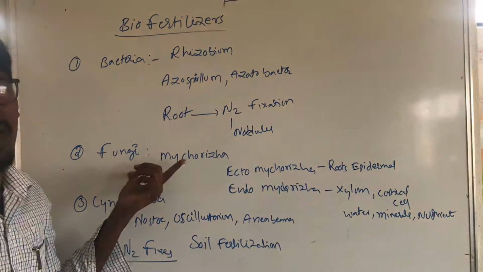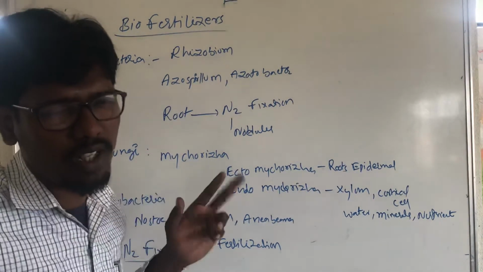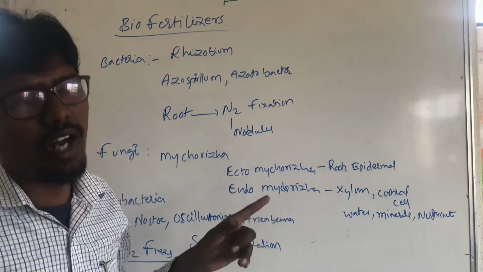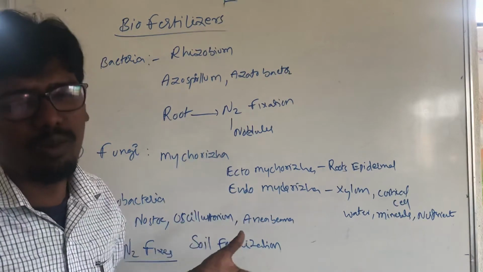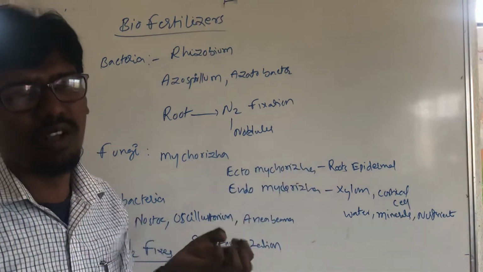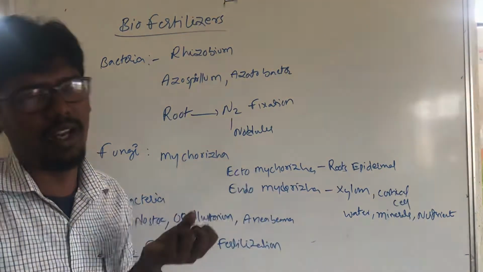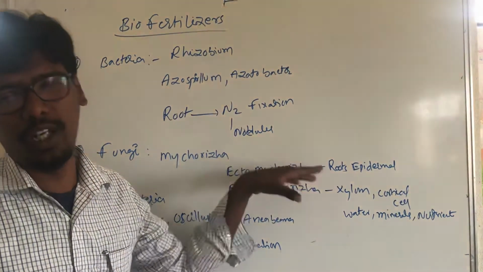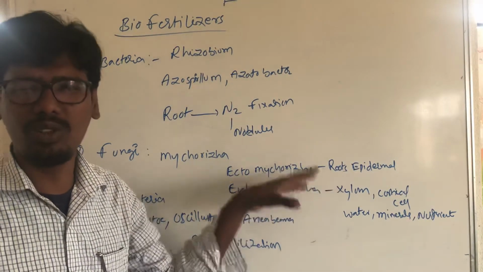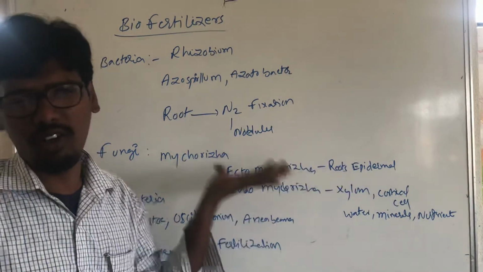Next, fungi means mycorrhiza. This mycorrhiza is of two types: endomycorrhiza and ectomycorrhiza. Ectomycorrhiza is found in the epidermal tissue of the roots, protecting the outer layer. The roots take in different types of organic materials from the soil, and at that time they are protected from pathogens entering the root system. Ectomycorrhiza kills the pathogens and supplies the roots.